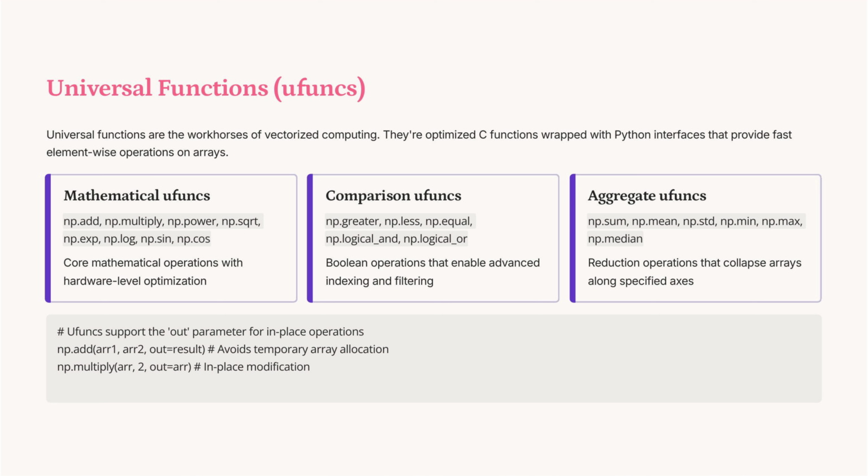Universal functions, or UFuncs, are essential for vectorized computing, offering fast element-wise operations. Mathematical UFuncs like np.add and np.sqrt are optimized for hardware-level performance. Comparison UFuncs, such as np.greater, facilitate advanced filtering. Aggregate UFuncs, including np.sum and np.mean, perform reductions. UFuncs support in-place operations with the out parameter, enhancing efficiency.